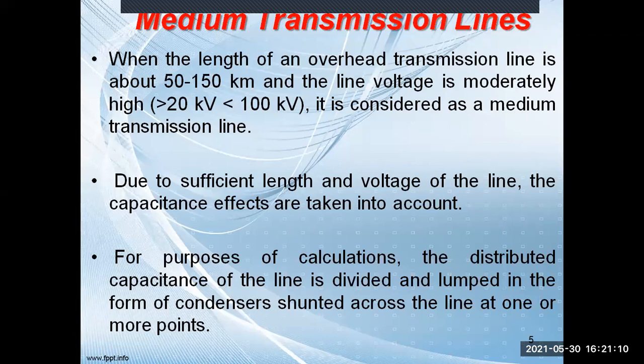So the resistance, inductance, and capacitance parameters are distributed throughout the length of the line. But for the calculation and for the sake of simplicity, we have to understand that these parameters are lumped, that is, concentrated. And these capacitance parameters are connected across the shunt path.